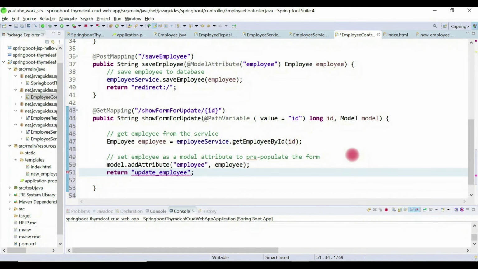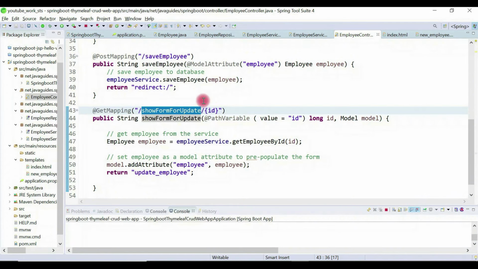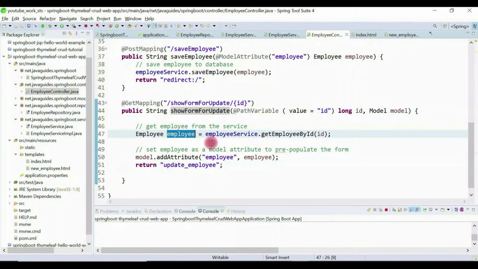Alright, so this is the view that we are returning. Great. So we created a method handler to handle the show form for update request, and the next step is we need to create the update_employee Thymeleaf template, and then this employee object will be pre-populated in this form.